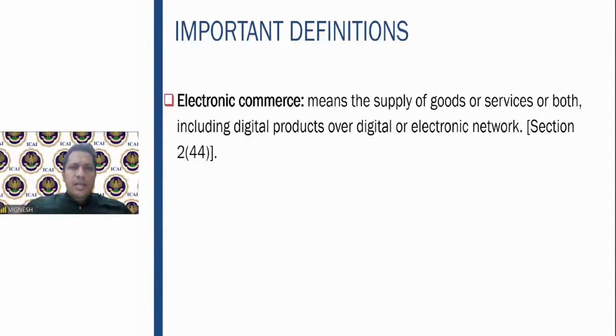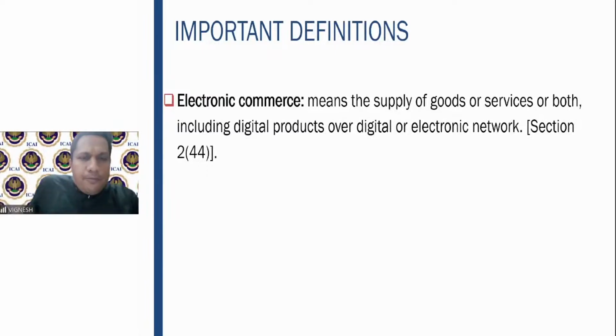Where is the GST being collected? Ultimately, the government is put to loss. That is why the concept of electronic commerce is important in GST: in such cases where the GST does not go to the government, the responsibility can be fixed on the electronic commerce operator to discharge the GST. That is why the concept is important.